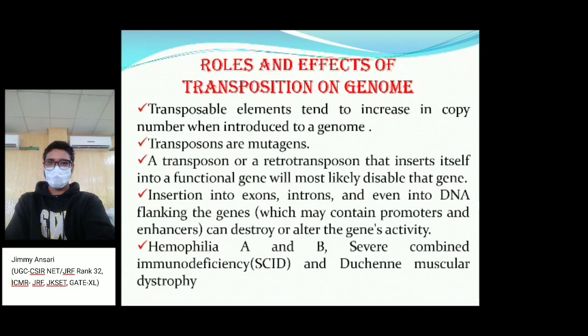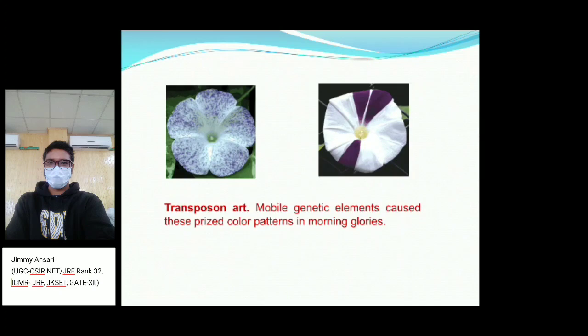In exons and introns, there is a flanking region at the end of both, which may contain promoters and enhancers. So these are the regulatory sites. If they are inserted in this region, they will regulate the increase and decrease in the amount of protein in that gene. Hemophilia A and B, severe SCID, and Duchenne muscular dystrophy are some diseases which are related to transposable elements and happen due to them.